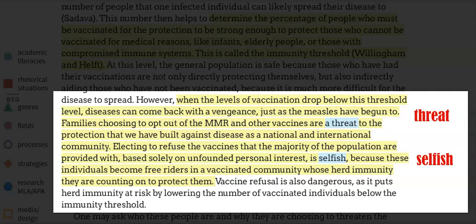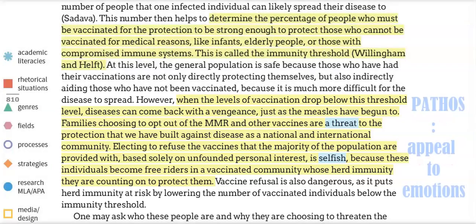In fact, they are emotionally loaded words. Threat, selfish. These words are powerful, and deliberately so. Now consider, will these make readers go on the defensive? Or is it exactly what they need to hear to wake up to Dzubay's argument? That's the kind of thing you decide when you write a rhetorical analysis. Do you think that was a powerful choice? Do you think it wasn't a good idea?